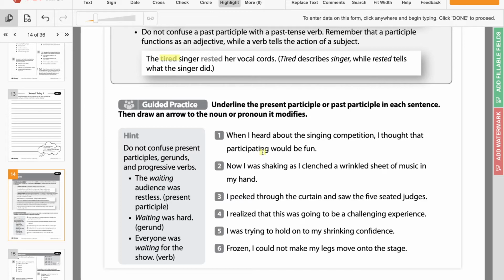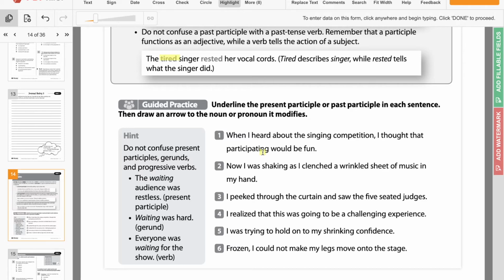So that is an actual verb, like down here. So this is not a gerund or a present participle or past participle. Okay? And we don't have any ed words, because that would be a past participle. So here we have singing as our word.